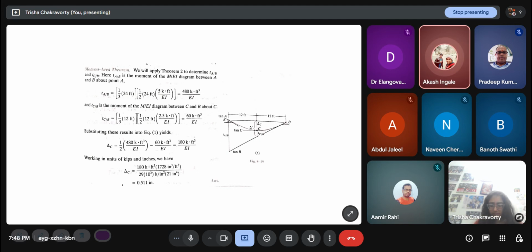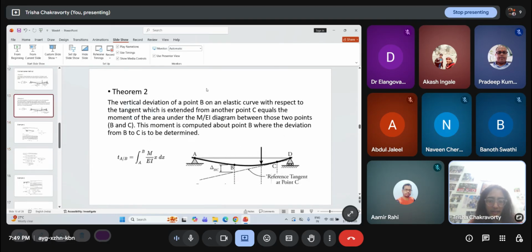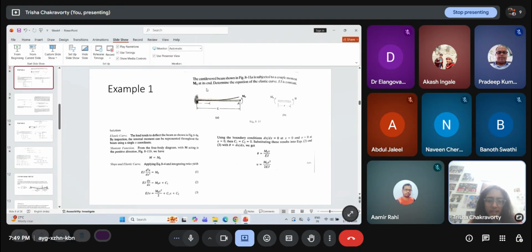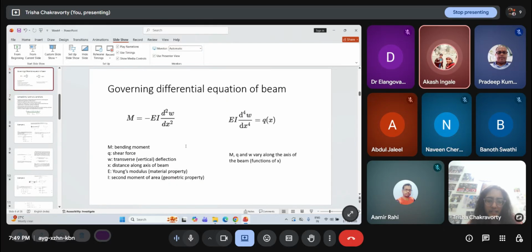Like Macaulay's method. Macaulay's method is also basically a double differential equation, double integration method, like we did here. It does this double integration itself, from first principles, and gives you the entire deflected shape. But the moment area method is a shortcut, so we get the deflected shape only at certain points.